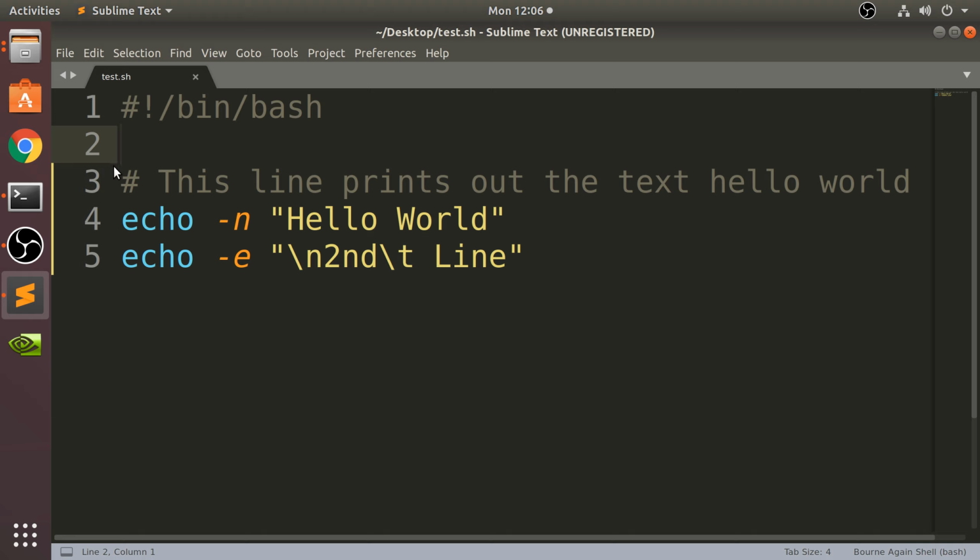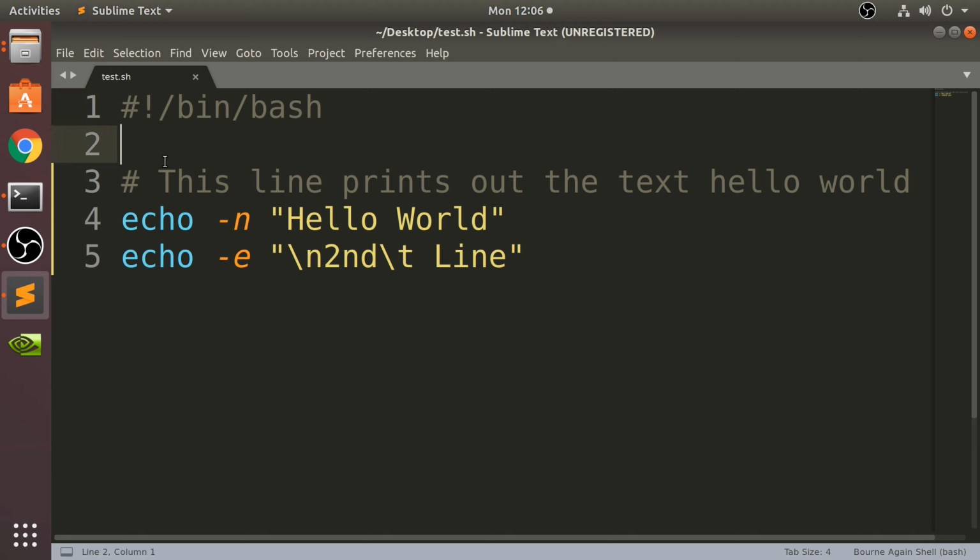Okay, you might be thinking this has a hash and this has a hash. Well, when it has a hash and an exclamation mark and it's on the first line, your terminal knows that this is something slightly different, and this is basically locating which shell to use. So don't confuse this hash with this hash. The terminal knows what to do.